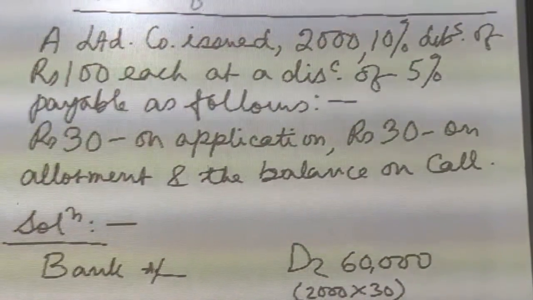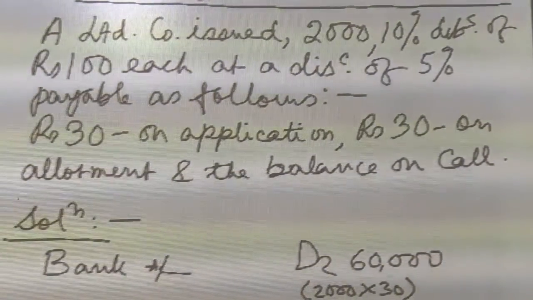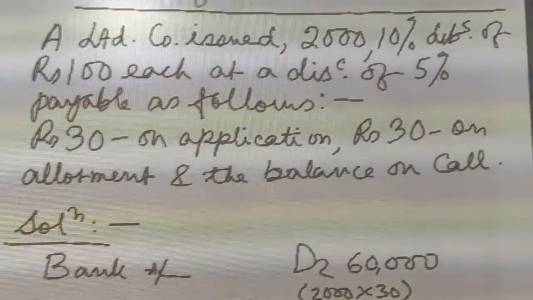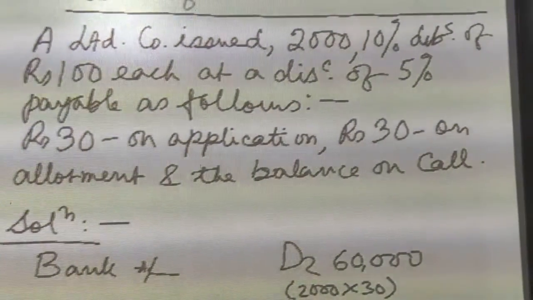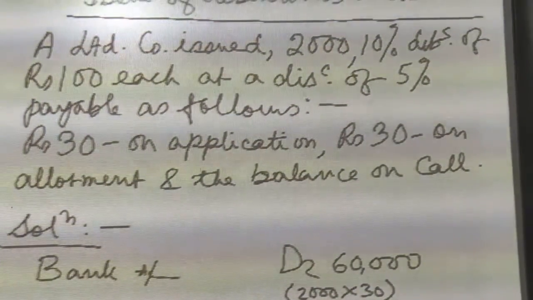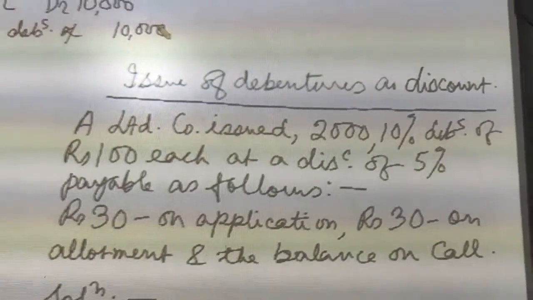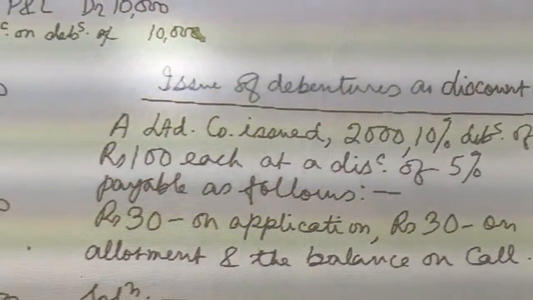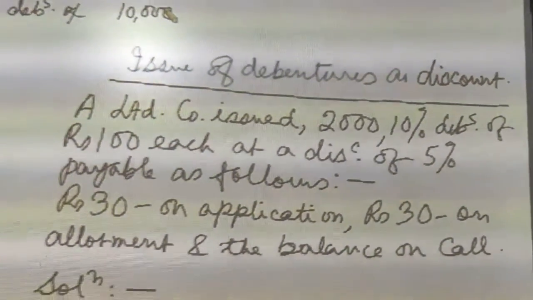And the discount on debentures entry will always be made with the allotment entry. Okay, it is actually an amount not received. So the discount or the loss will always be written with the allotment entry. So let us consider a question pertaining to issue of debentures at a discount.